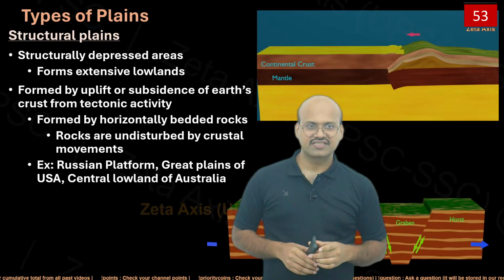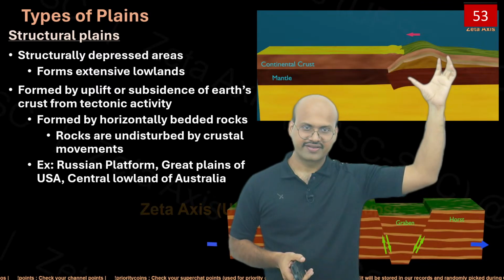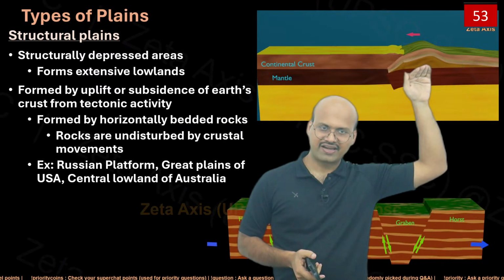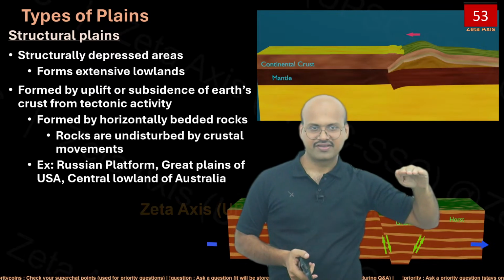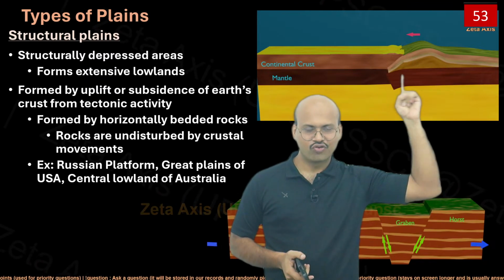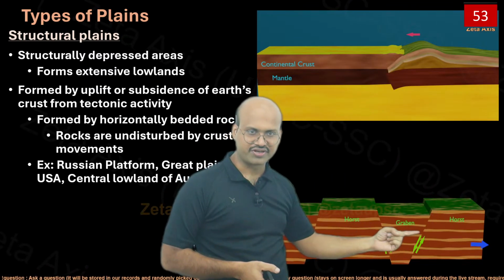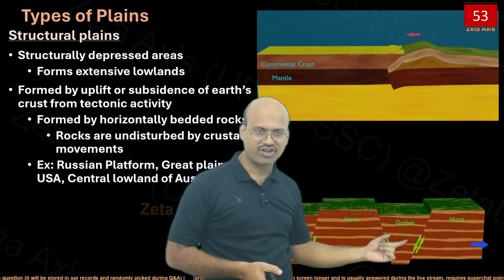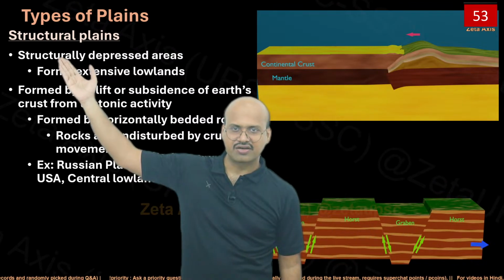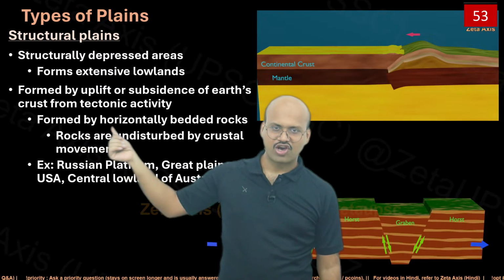Similarly, because of this folding, a region is formed at some locations which are plain. They are uplifted, but they are plain. So even folding can create plain regions, while block mountains, faulting, can also create plain regions. These kinds of plain regions are called structural plains because they have been created due to faulting or folding. Formed by horizontally bedded rocks.